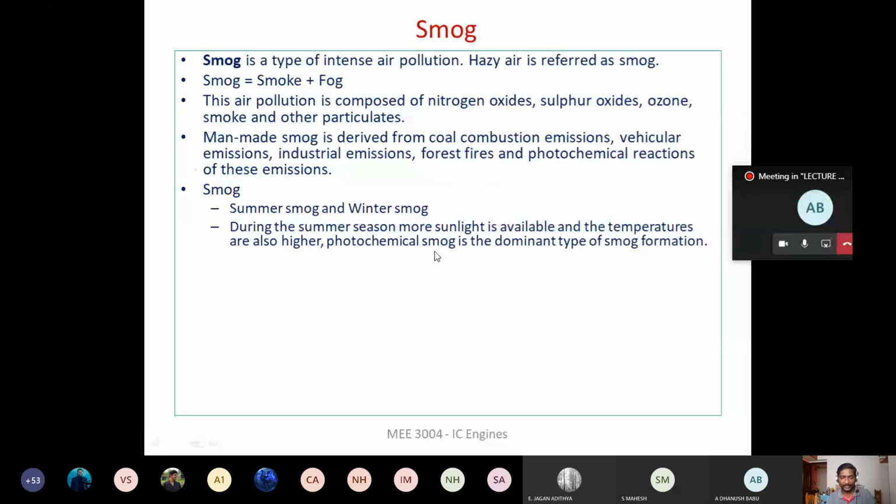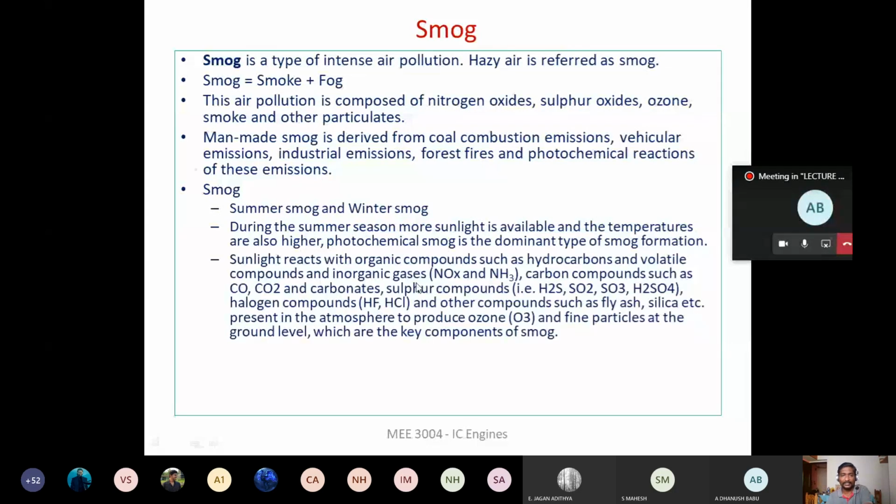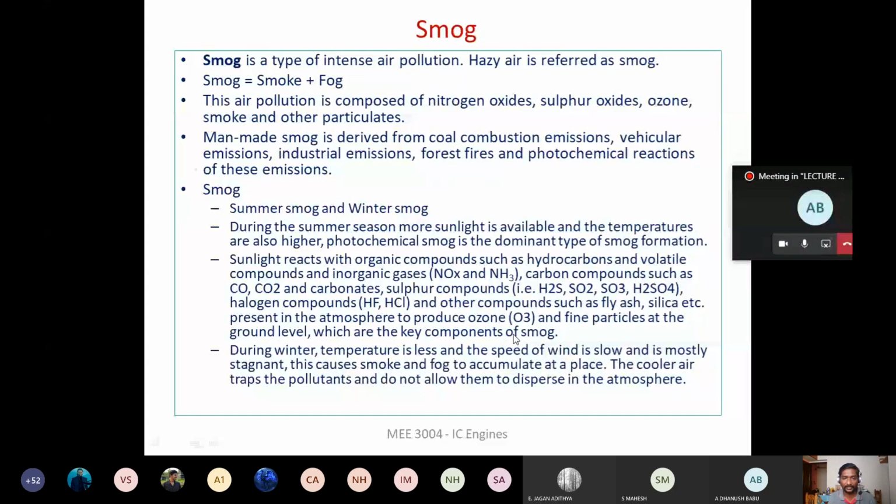During the daytime only we will have this formation of smog in summer. That is because of the photochemical reaction taking place. So the sunlight reacts with the organic components that are being emitted from the engine exhaust, and thereby it forms smog. So this we call summer smog.